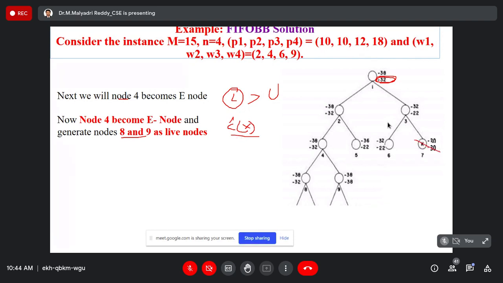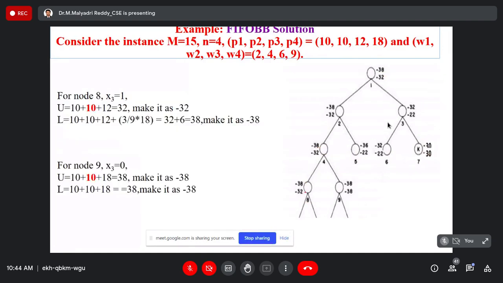So present seventh node is dead node. Fourth node is the E node. Remaining 4 nodes are live nodes. 1, 2, 3, 4. Next, I am going to calculate the boundary values of 8 and 9. Yes, sir. That is on 8. 8 is nothing but x3.